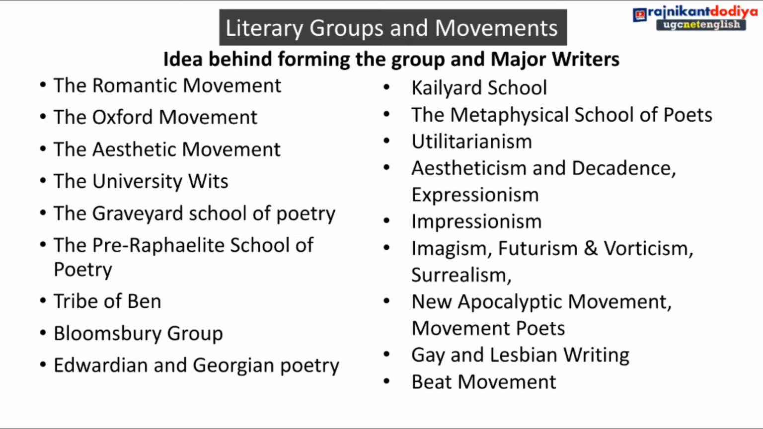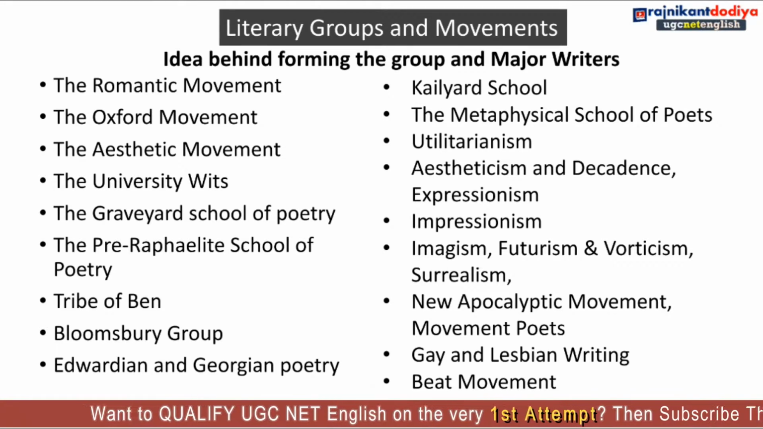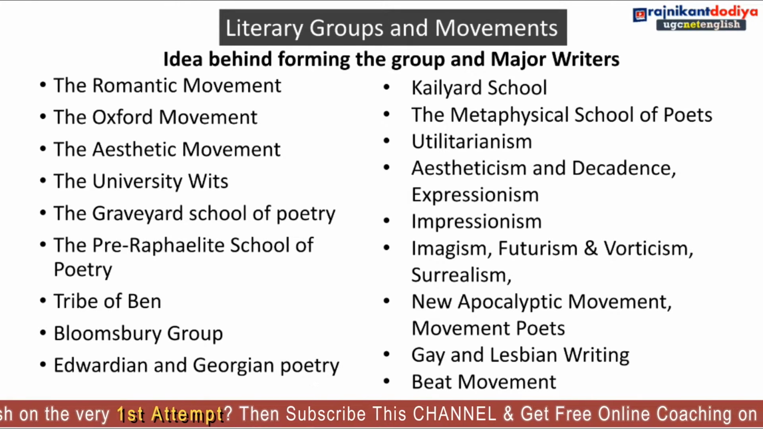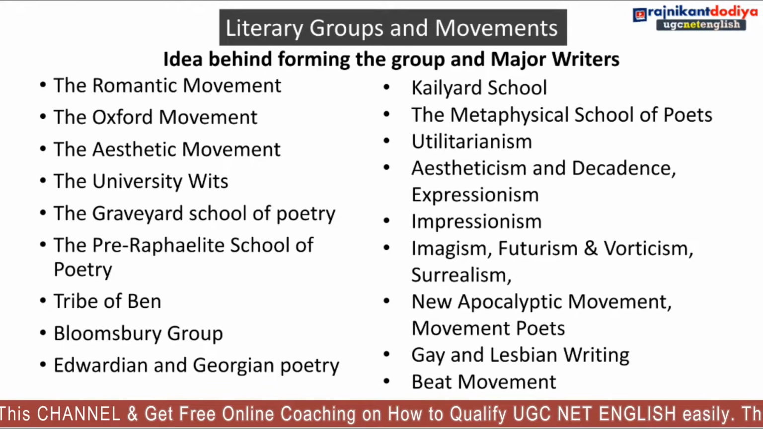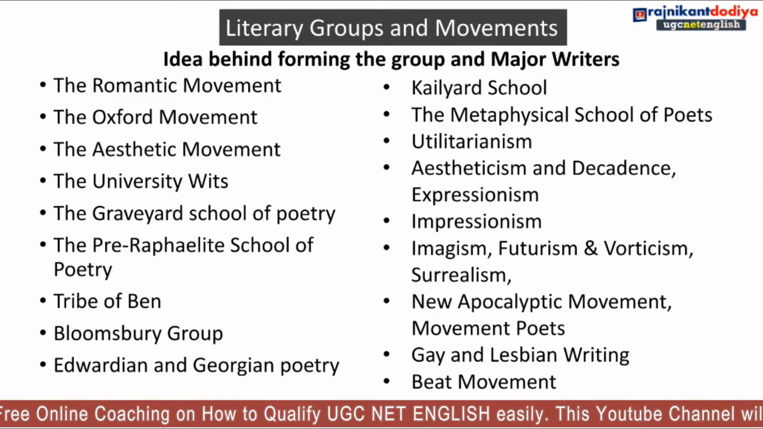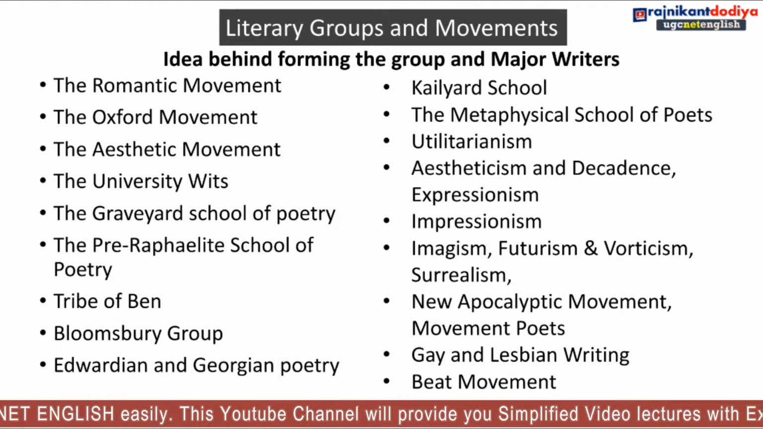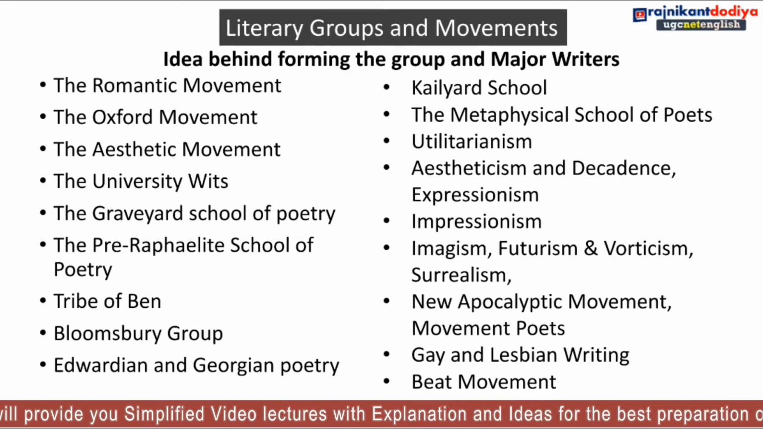So here, first of all, I will suggest you the literary groups and movements, the very key topic, the key unit we can say in English literature. It will cover everything, all the periods of English literature as well as literary criticism. So friends, what we have to read: the ideas behind forming the group and the major writers belonging to each group. That is the key point here.